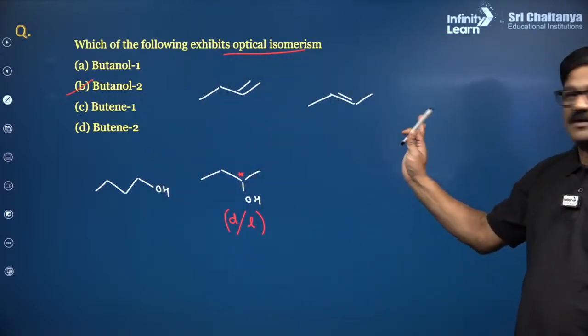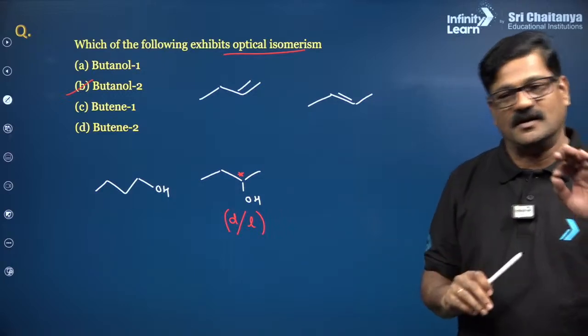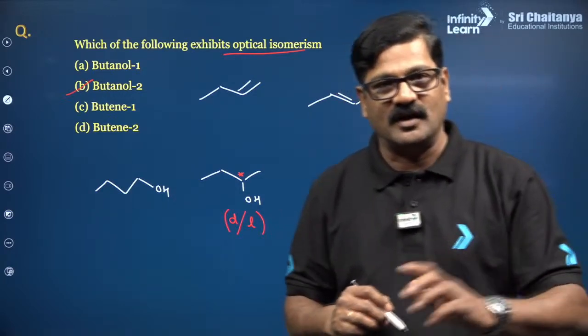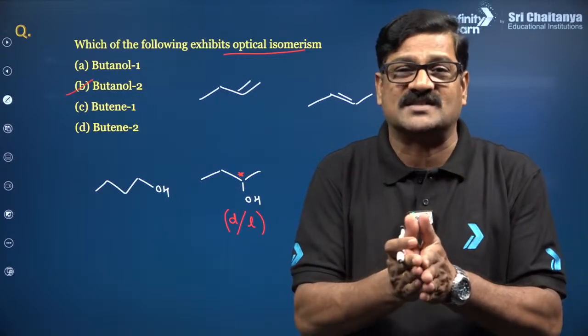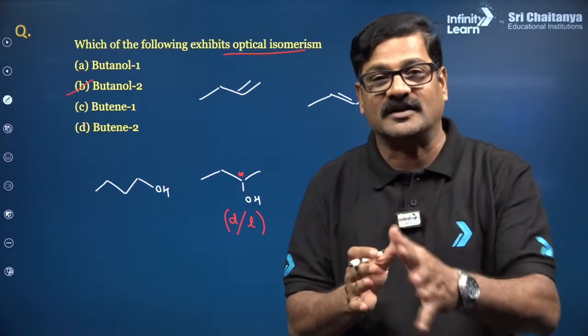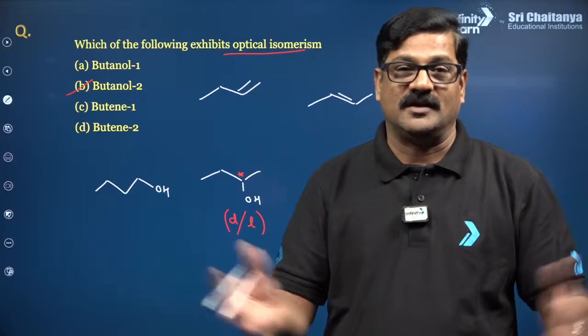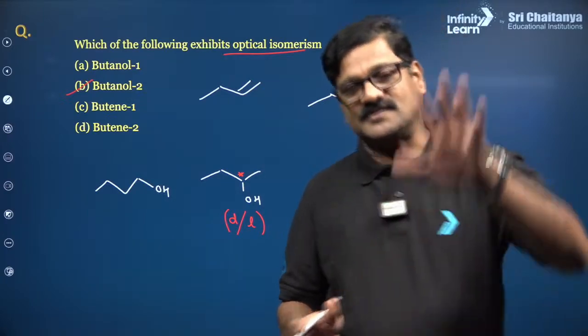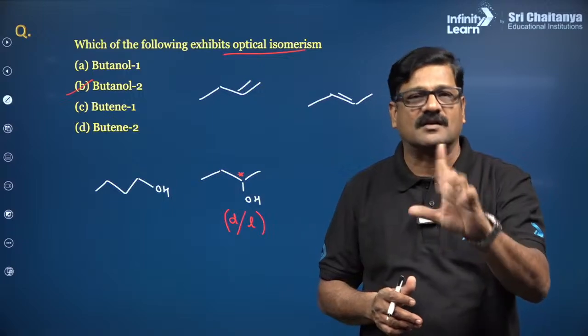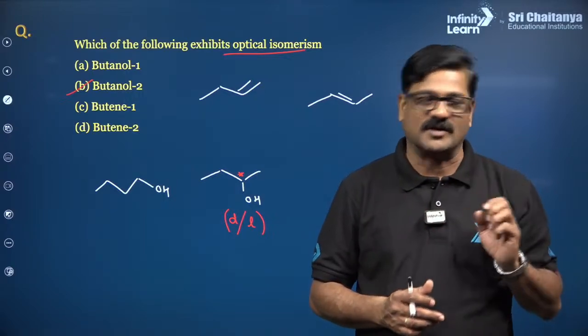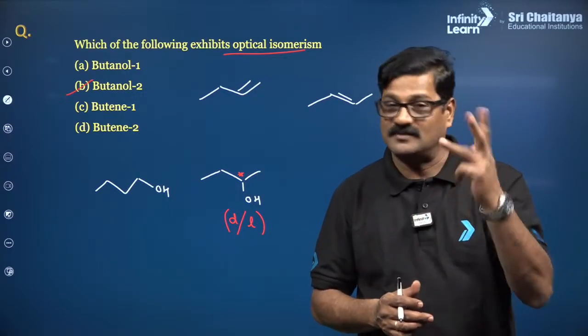First, write the structure, you will understand. How do you say a compound to be optically active? The structure of the molecule should be dissymmetric. You shouldn't have any kind of element of symmetry. Fundamentally, if it has only one star carbon, what is a star carbon? Four different groups should be there.